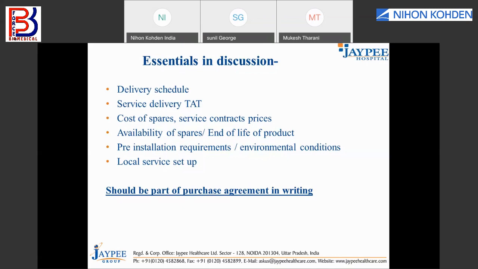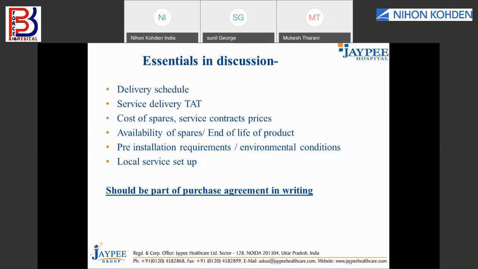The second and foremost important is the service delivery TAT. TAT means turnaround time. Imagine you have bought an equipment, and you need to understand how fast you will get service in case of a breakdown. For example, if someone buys an equipment in Kangra, Himachal Pradesh, and later comes to know that services are provided only from Delhi, there is a transit distance of at least 20 hours. So always try to go for someone who is able to provide a better turnaround time. You should always discuss the service delivery TAT.